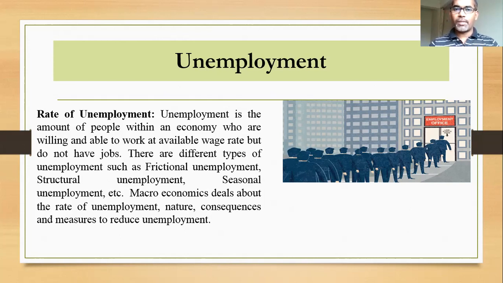There are many types of unemployment dealt with by macroeconomics, such as frictional unemployment, seasonal unemployment, and structural unemployment. Seasonal unemployment: you can take the example of agriculture. In agriculture, in a particular season only, work will be available. In another season, there will be no work. Such kind of unemployment is called seasonal unemployment. Frictional unemployment means people always try to change their jobs from time to time. In search of a new job, they find some new jobs, they leave the old job. In such a way, people change from one job to another job. That kind of unemployment is called frictional unemployment.